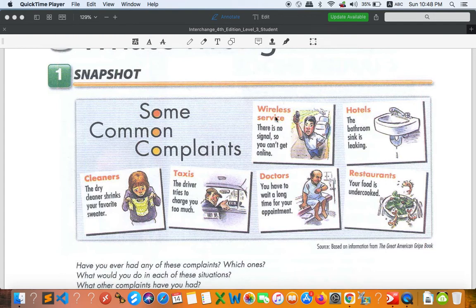And another problem is wireless service. I think it happens almost everywhere in our country. There's no signal, so you can't get online. So this is about wireless service. There's something wrong with the antenna, I think. If they have an antenna somewhere, we will get the service. Or if we live somewhere far, it's pretty hard, right, to get the internet.